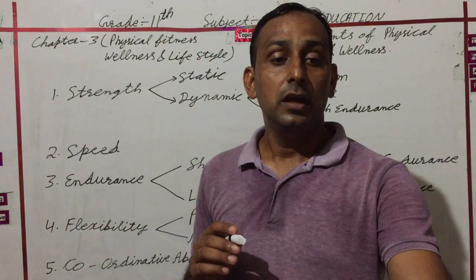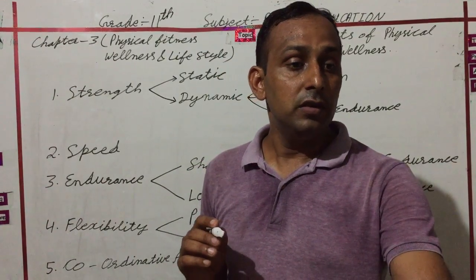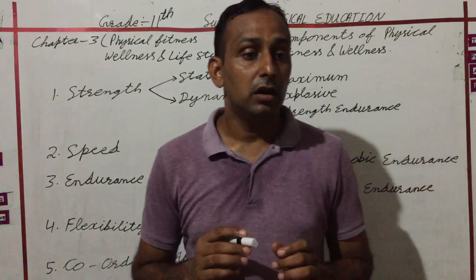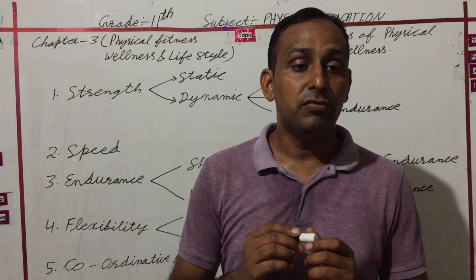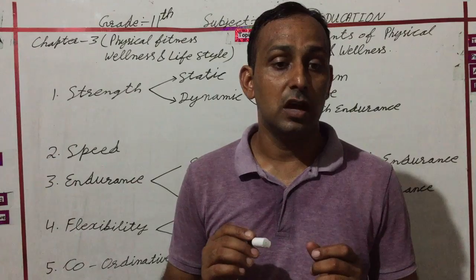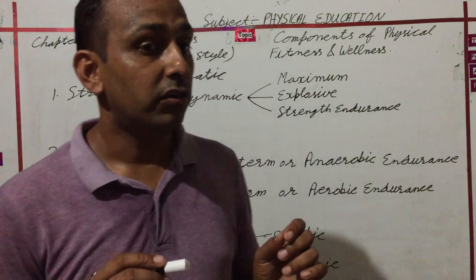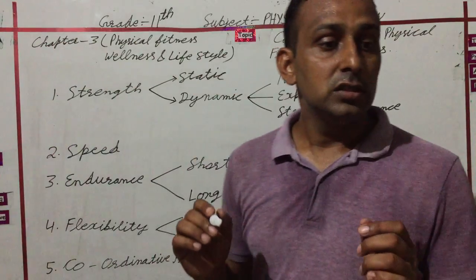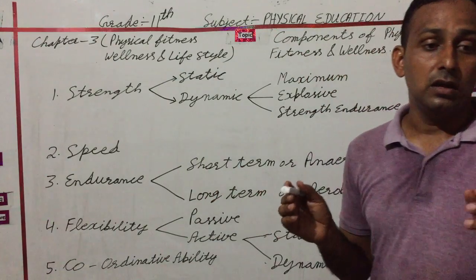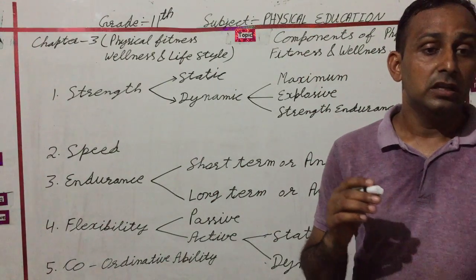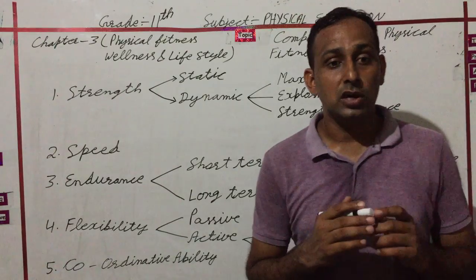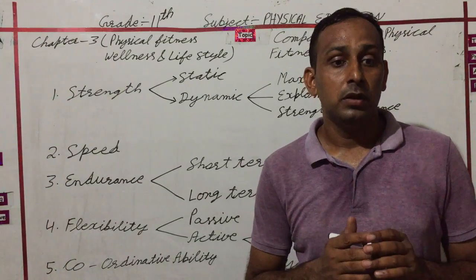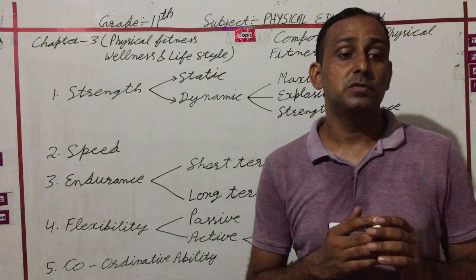It is generally required in games and sports where very fast and powerful responses are required, like the start in sprint sports, smashing in volleyball, and takeoff in long jump and triple jump. This is explosive strength.